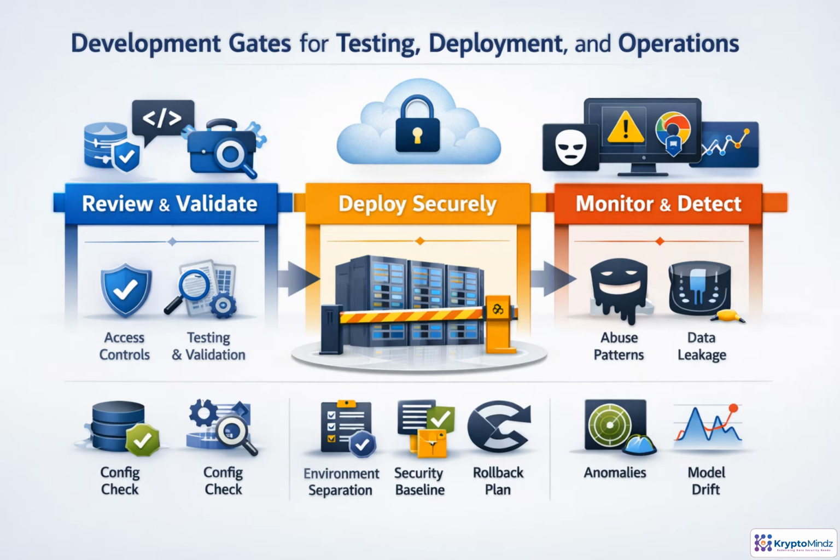Secure AI delivery works best as a series of gates, not one final approval step. During review, prompts, retrieval logic, permissions, and data flows are checked before they become code paths. Before release, teams validate access controls, configuration, environment separation, and rollback plans. After deployment, the gate becomes continuous monitoring for abuse, unusual tool calls, leakage signals, and model drift. The goal is to catch AI-specific risk before it reaches users and keep catching it afterwards.